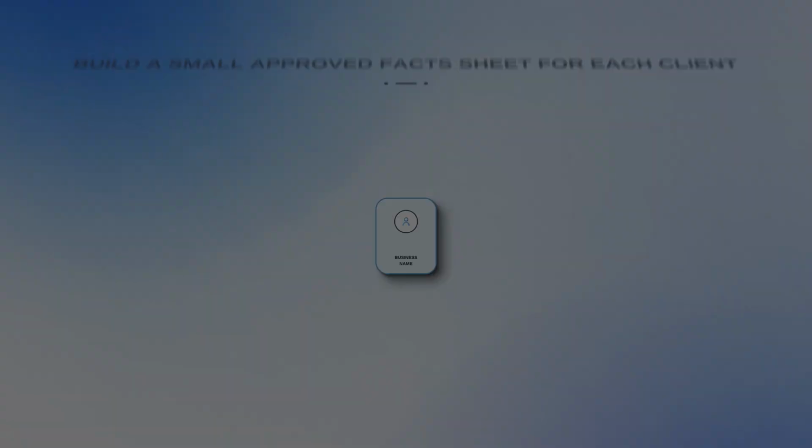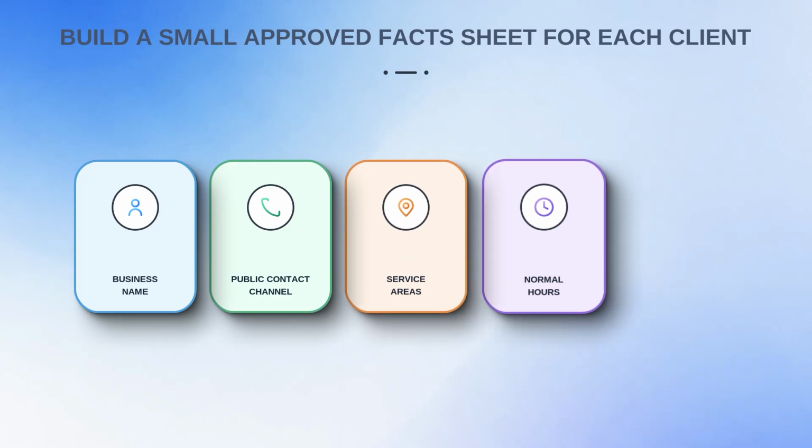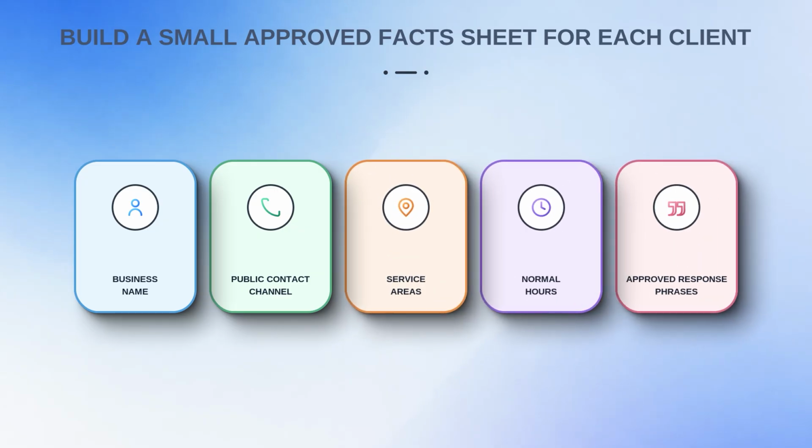Build a small approved facts sheet for each client. Include the business name, public contact channel, service areas, normal hours, and any approved response phrases. Add prohibited claims and topics that require a manager. This is not glamorous work. It is the part that actually makes the system usable when the model sees messy, real-world feedback.